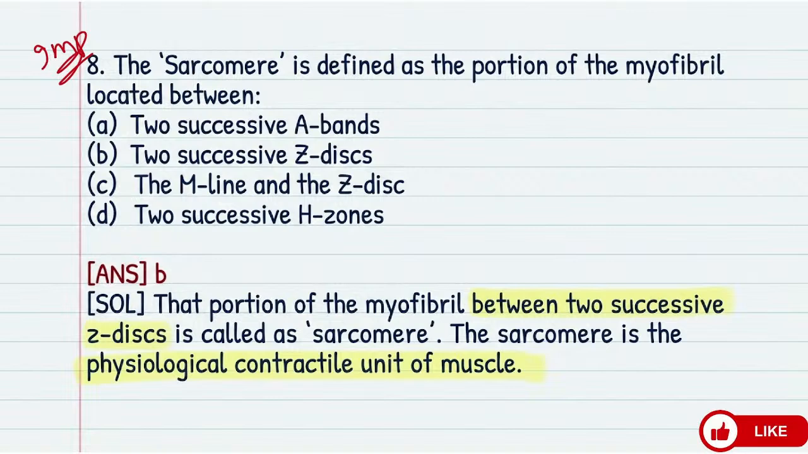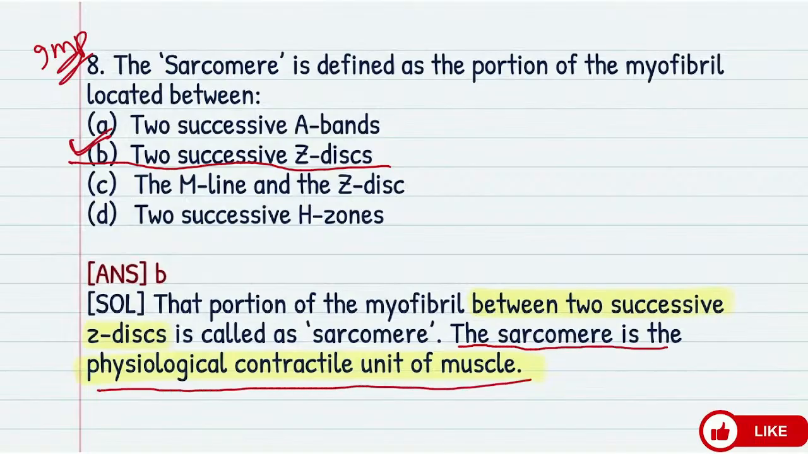Okay. I think it is very easy. Between this is the answer. 2 successive Z discs or Z lines. That portion is your what? Sarcomere. And this point is very important. The sarcomere is the physiological contractile unit of the muscle. Also, this point very, very important.